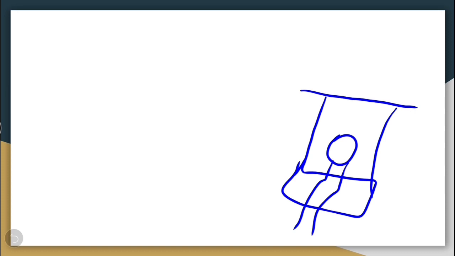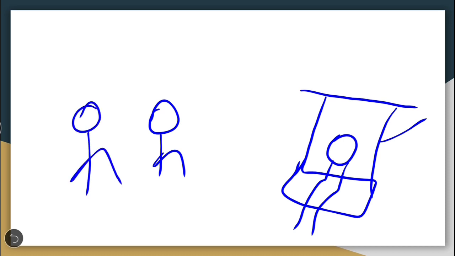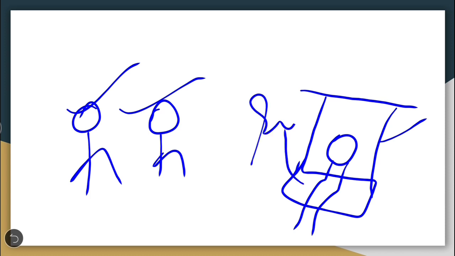Suppose this is you swinging in your garden and there are some people who are moving in the garden. So you are changing your position with respect to these people, but you are not changing your position with respect to the swing itself. It means that you are in motion with respect to these people, but you are at rest with respect to the swing itself.